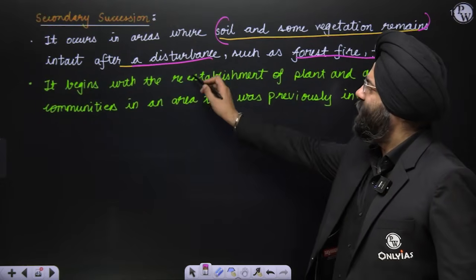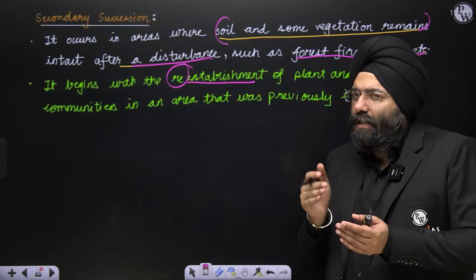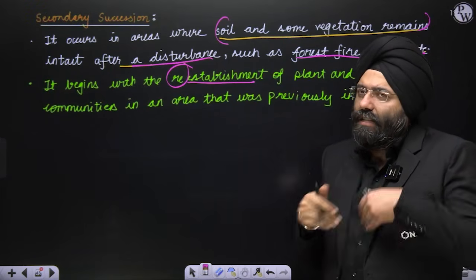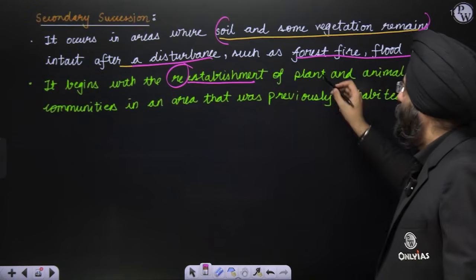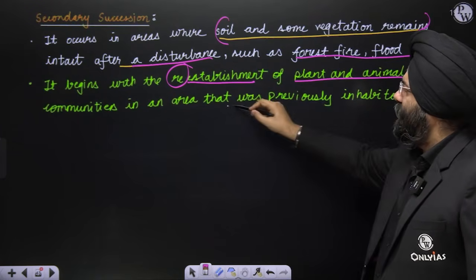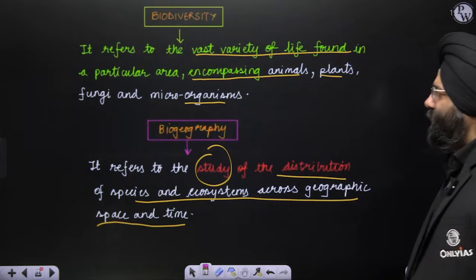It begins with the re-establishment. See, it is not establishment, it is re-establishment, because earlier the vegetation was present, it was destroyed, and again the process is starting. So it is secondary succession, not primary succession, of the plant and animal communities in the areas which were previously inhabited. This is secondary succession. Okay, now let's move ahead.